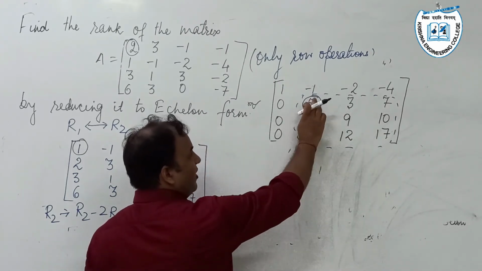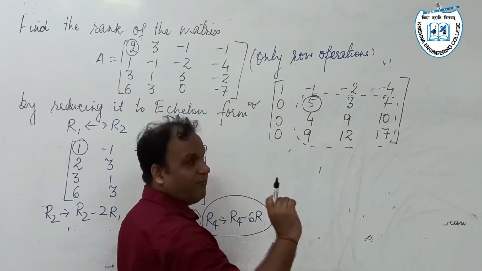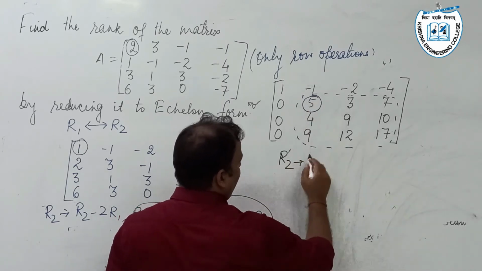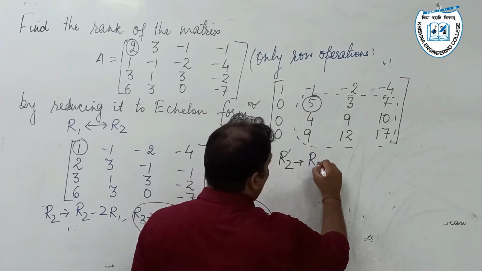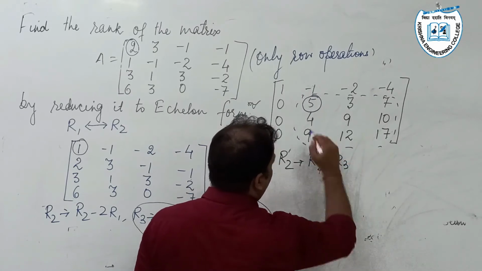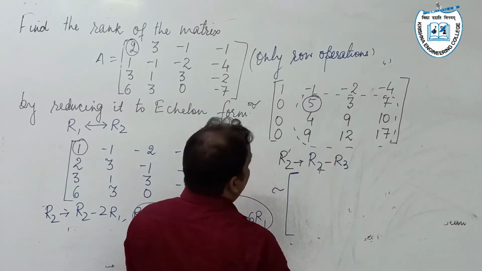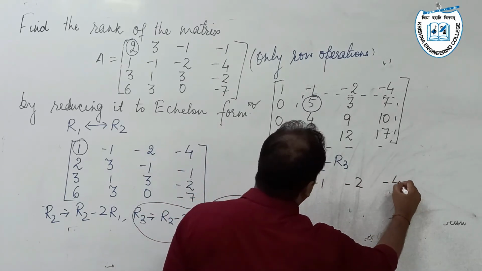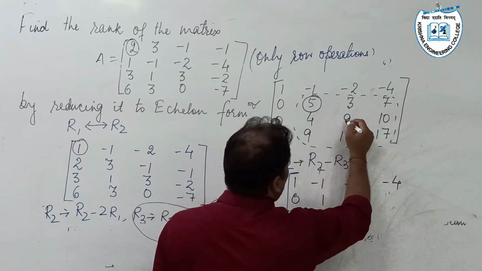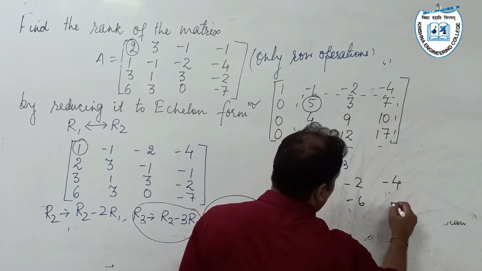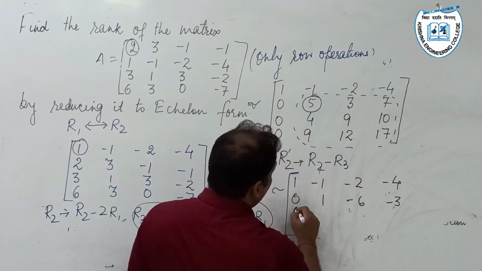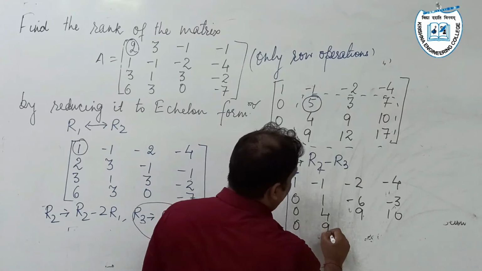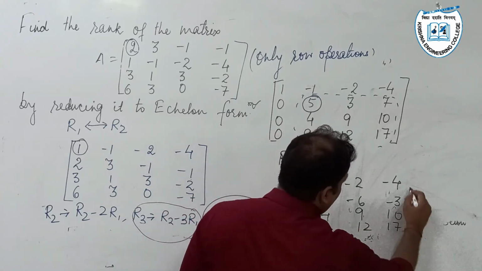Some authors claim this element must be unity, but I differ from that notion. Applying the elementary transformation R2 minus R3, the matrix becomes 1, -1, -2, -4; 0, 1, 6-6=0... that is, 0, 1, -6, -3; 0, 4, 9, 10; 0, 9, 12, 17.